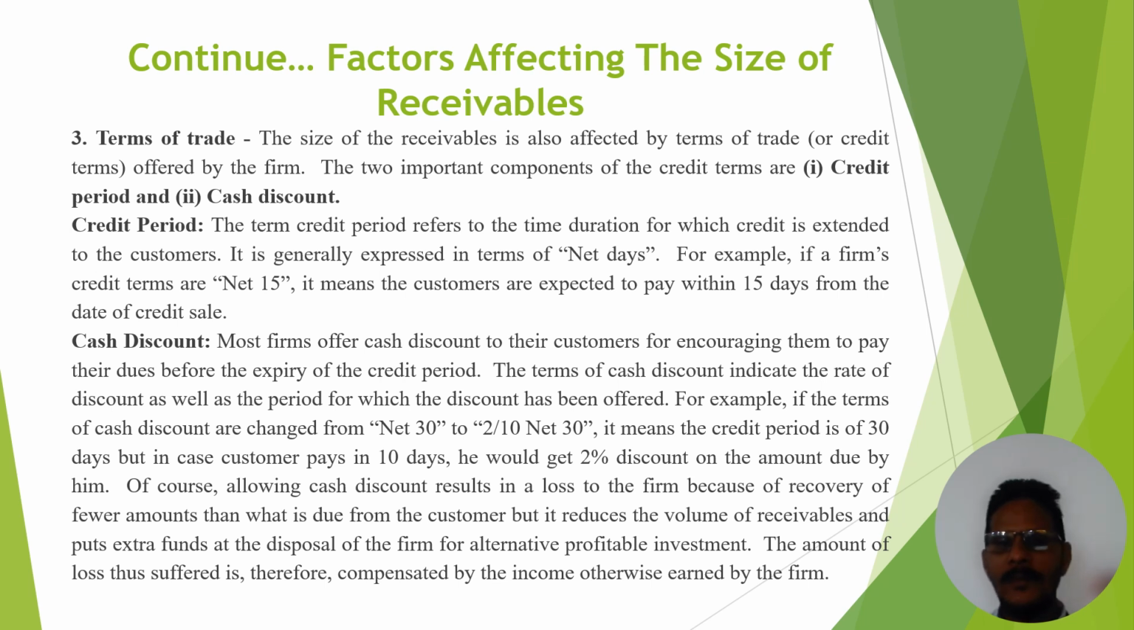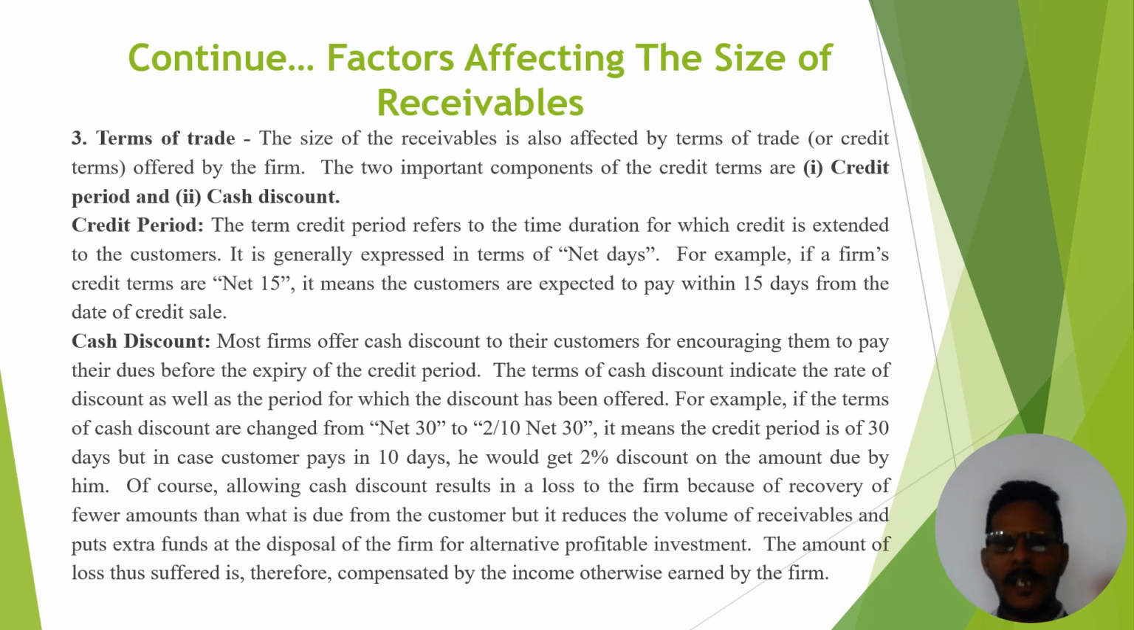Here, the term of cash discount indicates the rate of discount as well as the period for which the discount has been offered. Suppose, for example, the terms of cash discount are changed from 30 days to 2/10 net 30. It means the credit period is 30 days, but in case the customer pays in 10 days, he would get a 2% discount on the amount due by him.